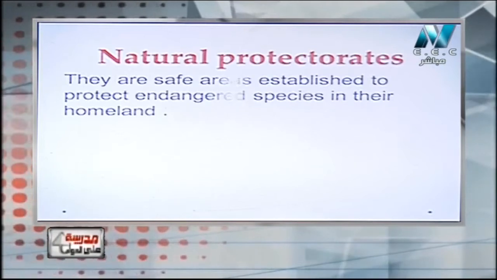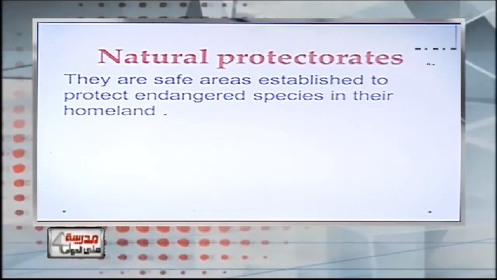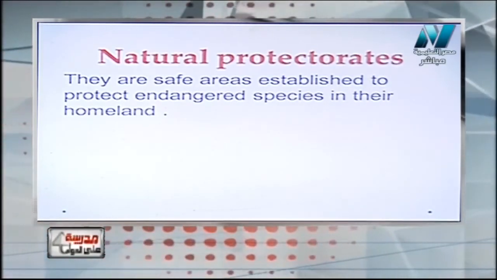Okay, now we are going to see what is meant by natural protectorate. We said that in order to save the endangered species, I have a little amount of this living organism. So if I leave this species without interference, it will die and become extinct.